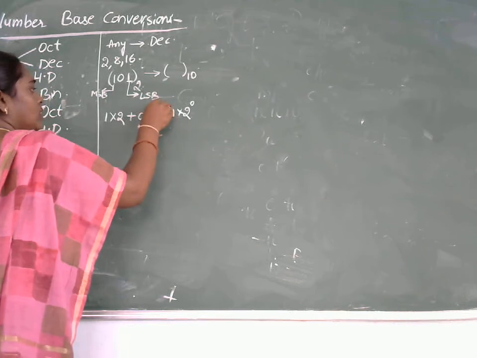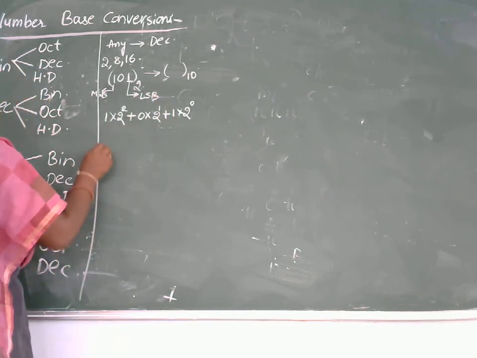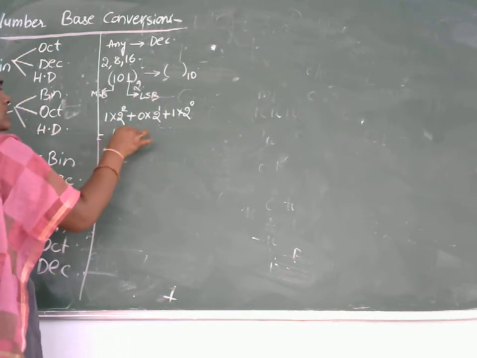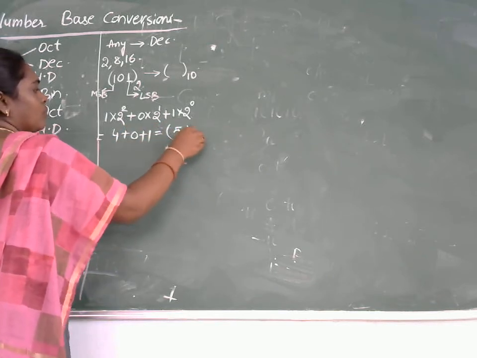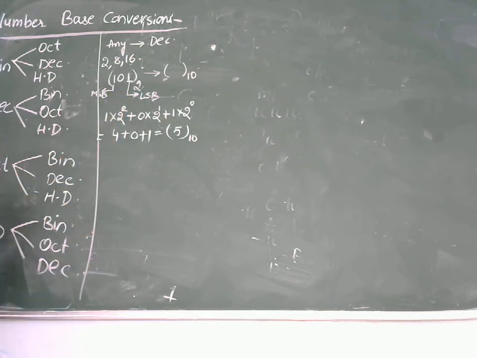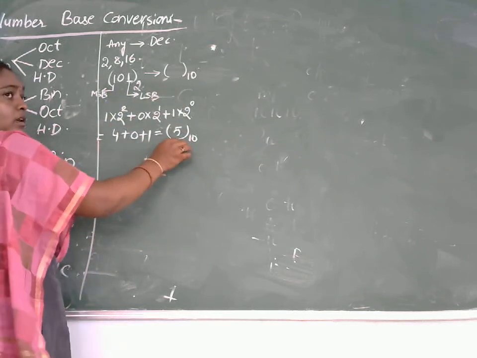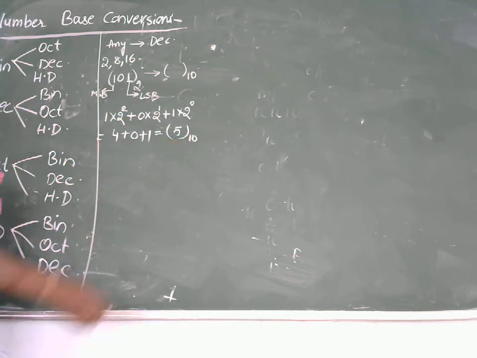This is 2 power 0, 2 power 1, 2 square. So this is 4 plus 0 plus 1, which is equivalent to 5. So 101 in binary is equivalent to 5 in decimal.